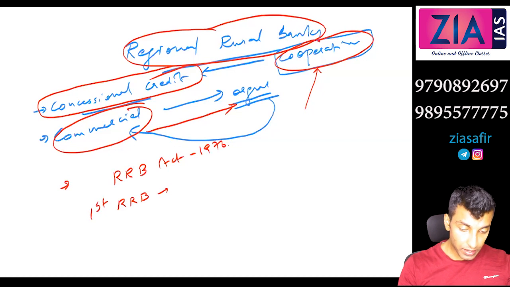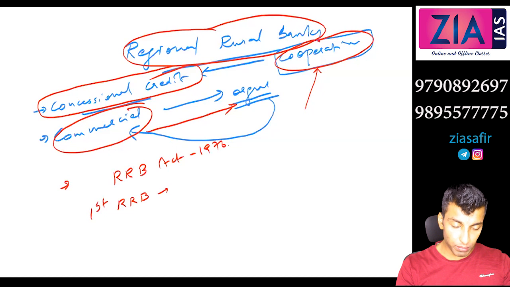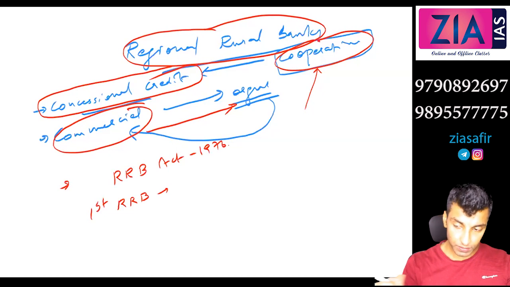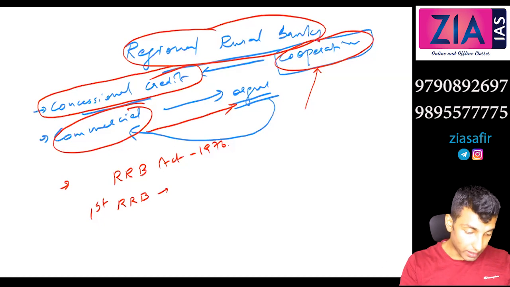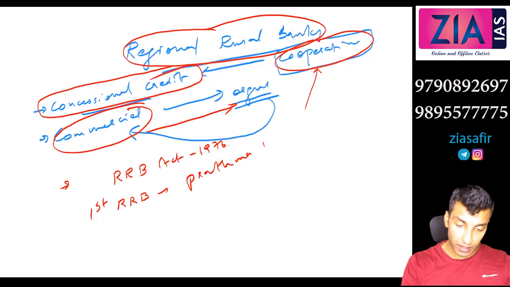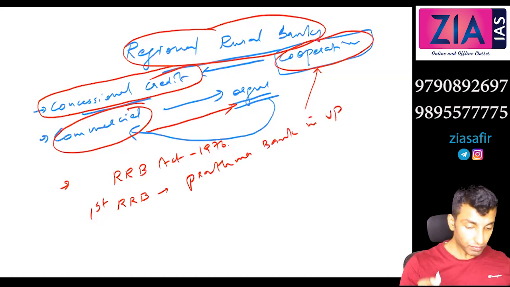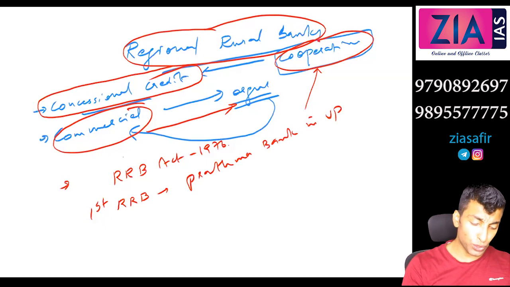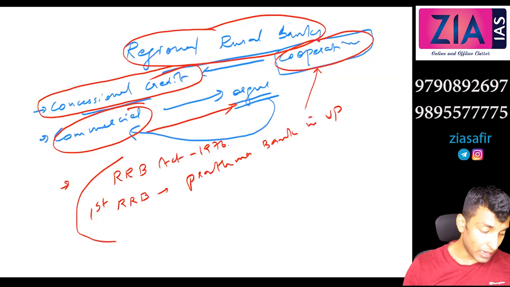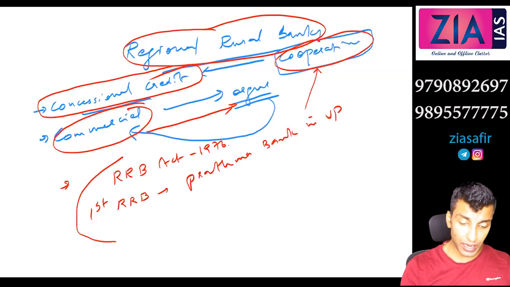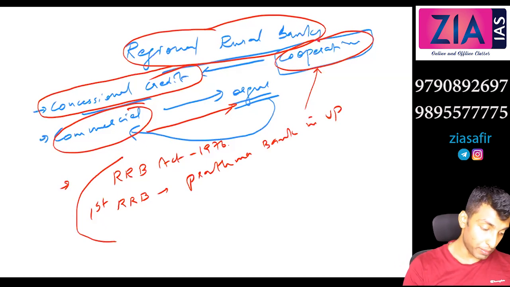Prathama Bank in Moradabad, right? Yes, UP. So Prathama Bank in UP, Moradabad, okay? Regional rural banks usually have names like Grameen Bank, Vikas Bank, etc. These are the usual names you can see in case of regional rural banks.